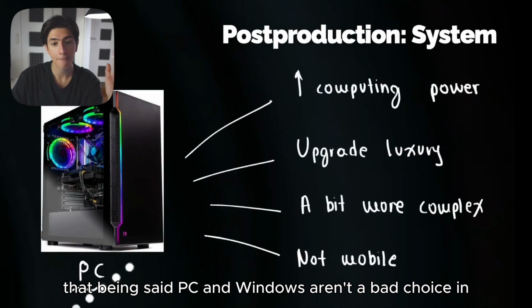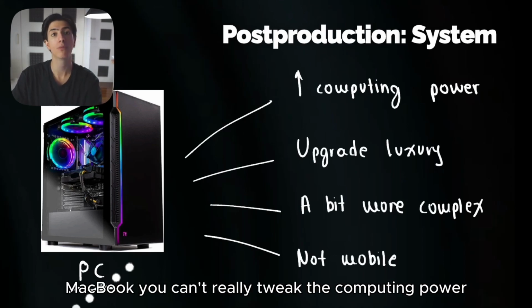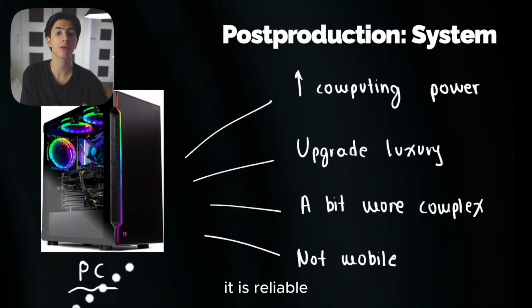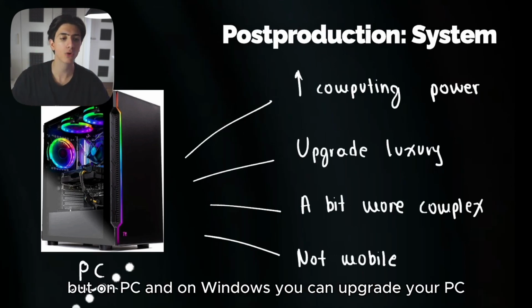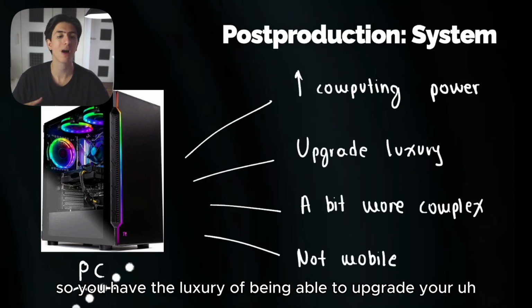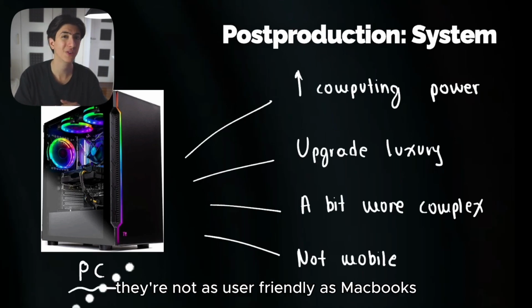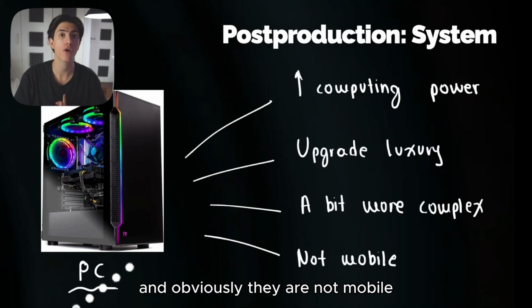That being said, PC and Windows aren't a bad choice, especially if you want increased computing power. MacBook, you can't really tweak the computing power. It is there, it is great, it is reliable, but on PC and on Windows, you can upgrade your PC, you can make it an absolute beast. All right, so you have the luxury of being able to upgrade your system. They're a bit more complex, right? They're not as user-friendly as MacBooks, and obviously they are not mobile.